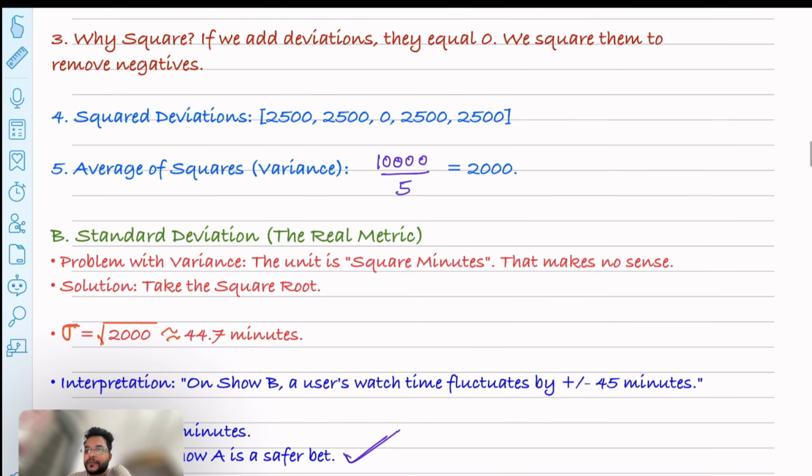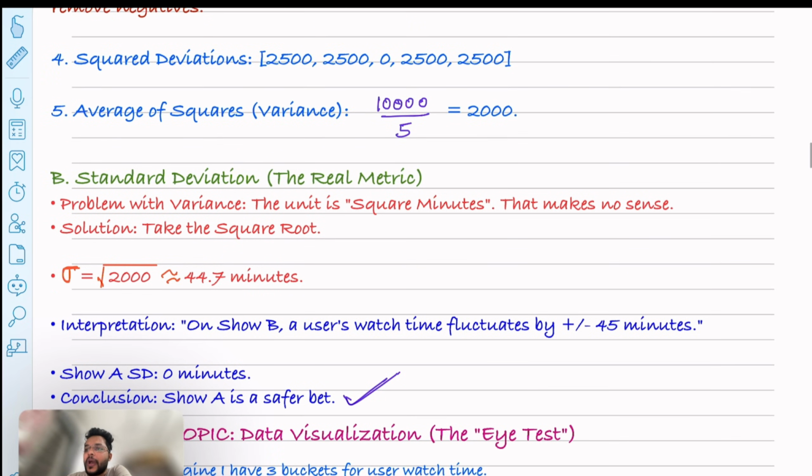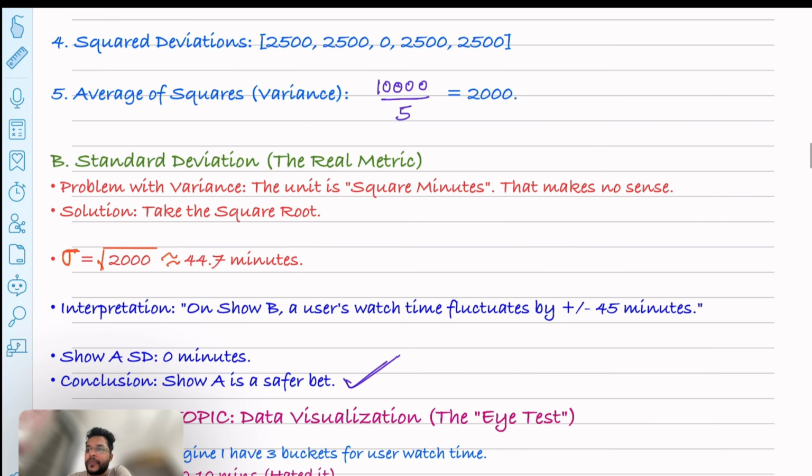So that's why we are calculating the square root of the variance. The unit in square minutes is not making sense, so the solution is to take the square root, and now we get 44.7 minutes. It gives us the interpretation that on average the data is deviating from the mean by 44.7 minutes, plus or minus 44.7 minutes.